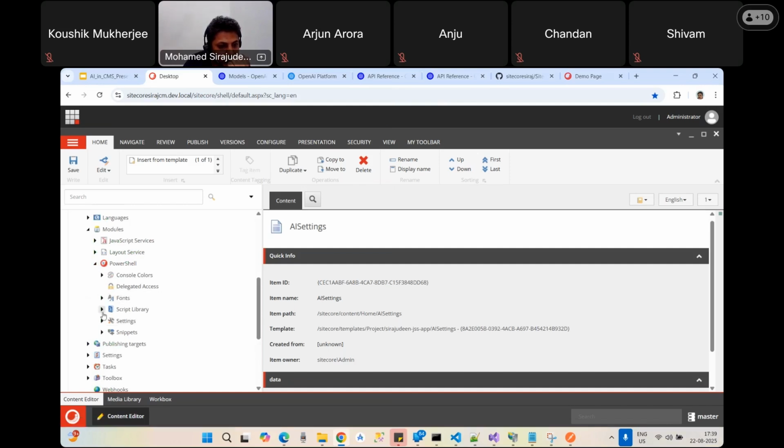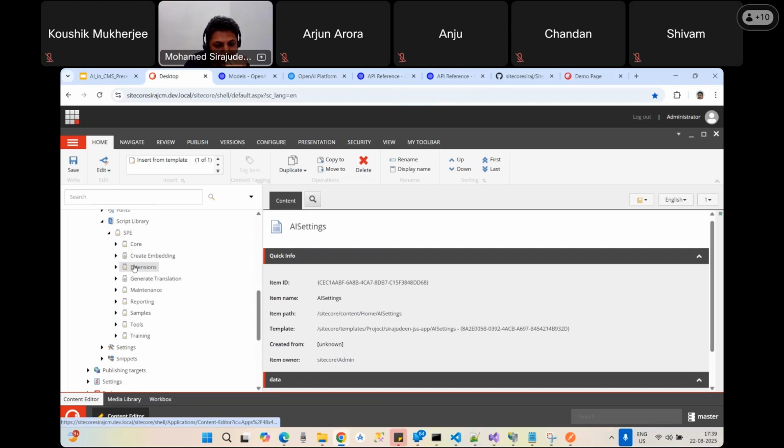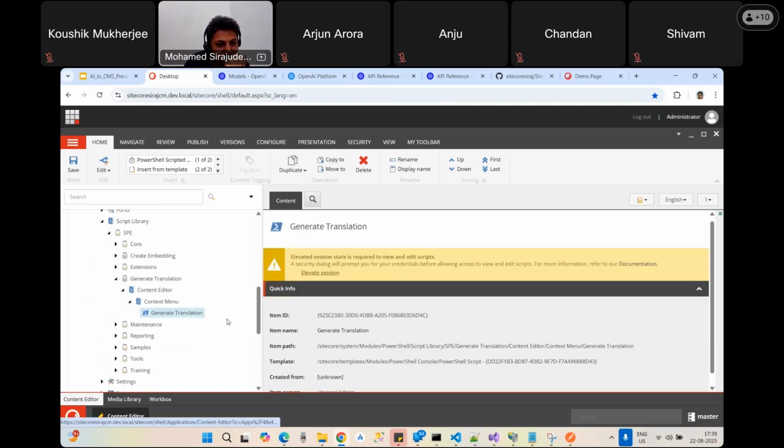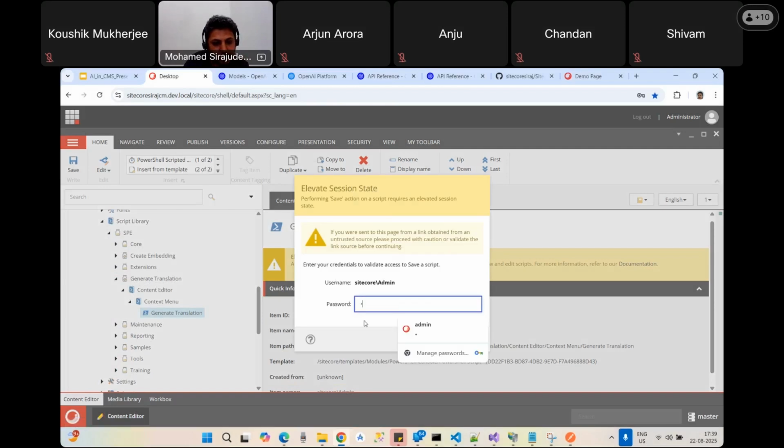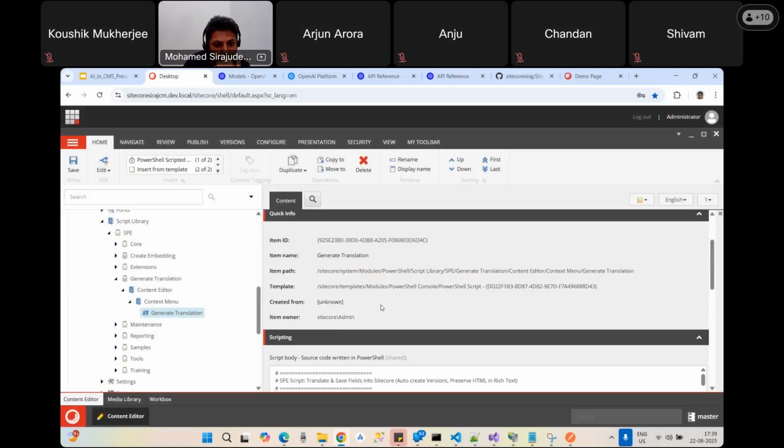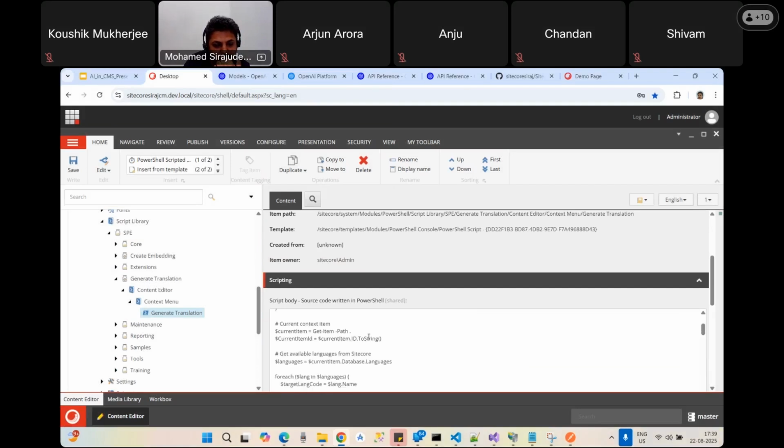In the PowerShell modules, we have the script library. In the script library, if you look closely, we have the generate translation. I created this generate translation, but it should have access for editing by the administrator roles. Otherwise we can't. So here I pasted this particular script which I showed in the solution.